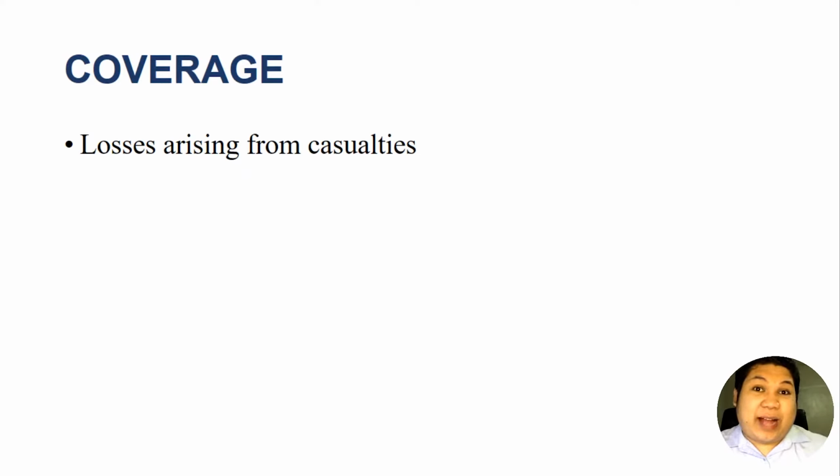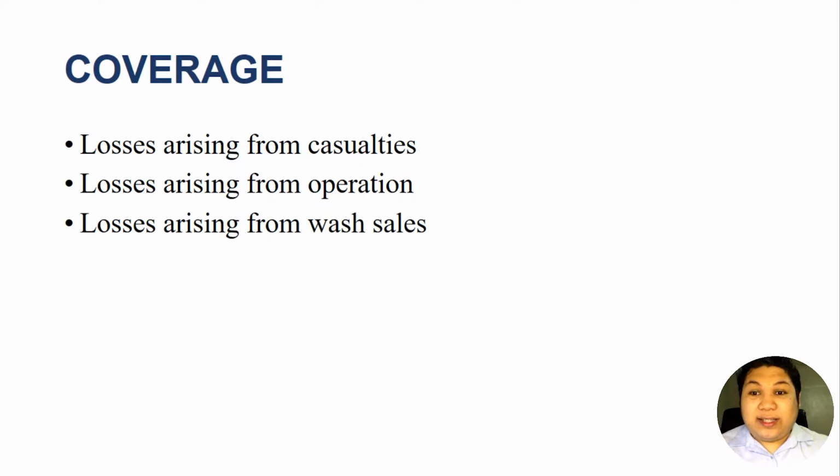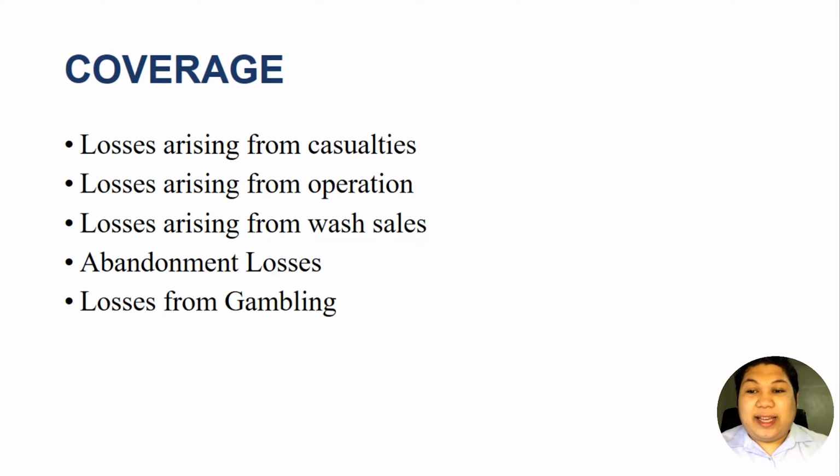Our coverage in this topic, as I have introduced to you in the other video, are losses arising from casualties, losses arising from operation, losses arising from wash sales, abandonment losses, and also losses arising from gambling. So these are the 5 losses that we will cover in our topic, losses as an itemized deduction from our gross income.